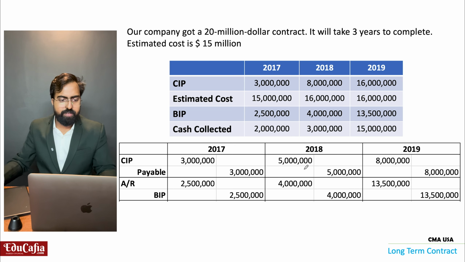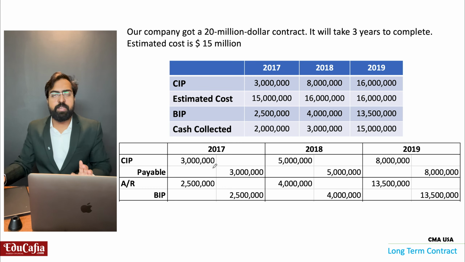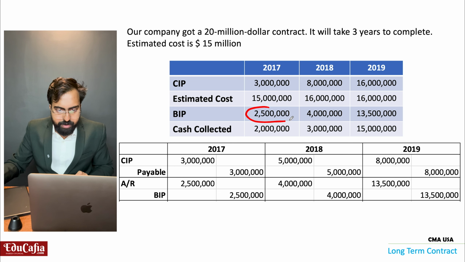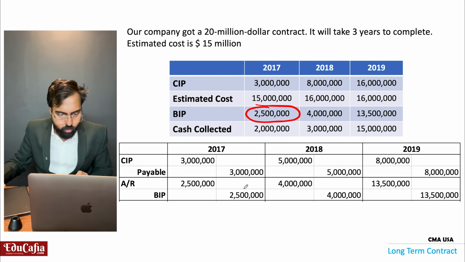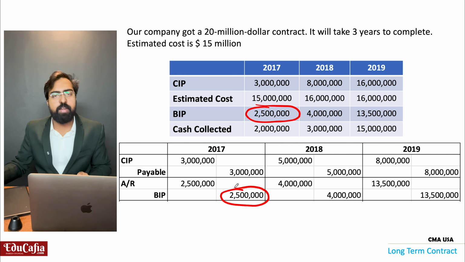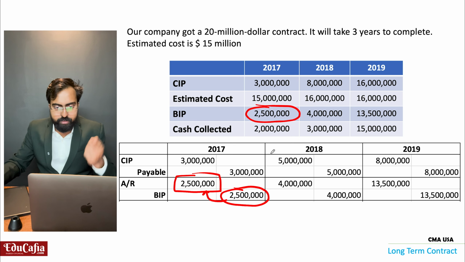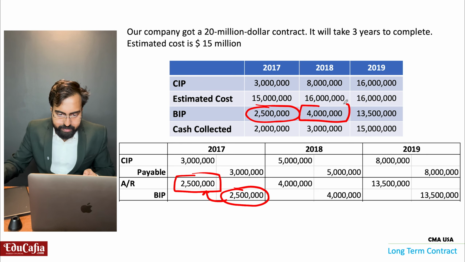Got it? Next, we are sending a bill to the customer. At that time, how much bill are we sending? In 2017, 2.5 million bill we are sending to the customer. That creates an accounts receivable of 2.5 million. In 2018, 4 million bill we are sending.